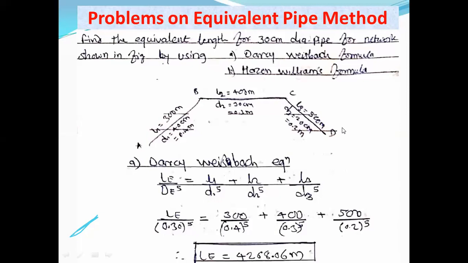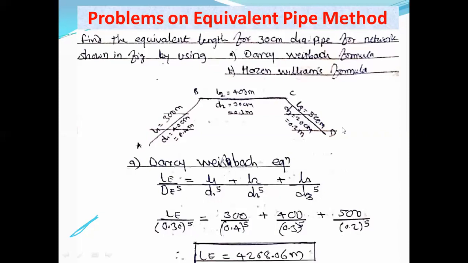Put the values of L1, D1, L2, D2, L3, D3 in this equation. Equivalent diameter of the pipe is given, that is 30 centimeter. We have to convert these three pipes in terms of a single pipe having a diameter of 30 centimeter. You can see in the network there are three pipes having different diameters. The first pipe has diameter 0.4, the second pipe has diameter 0.3, and the third has diameter 0.2.